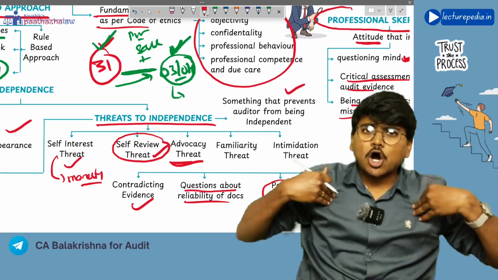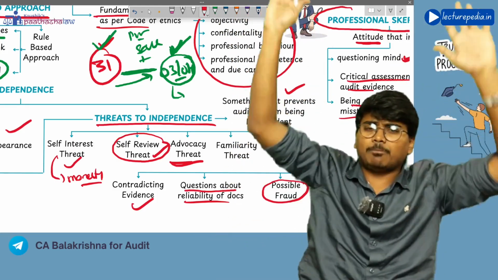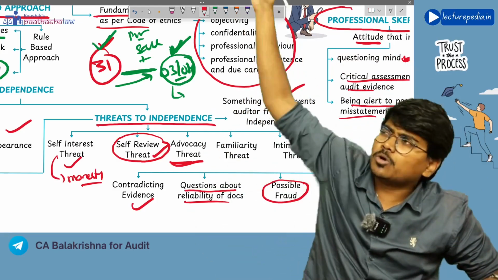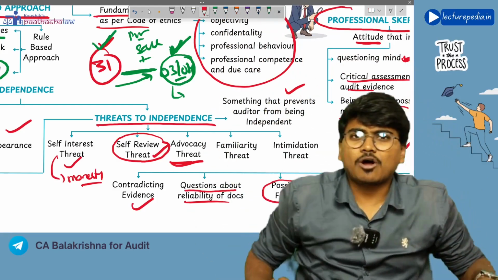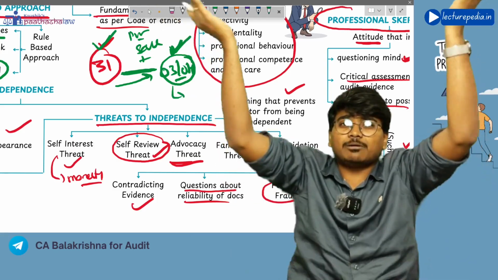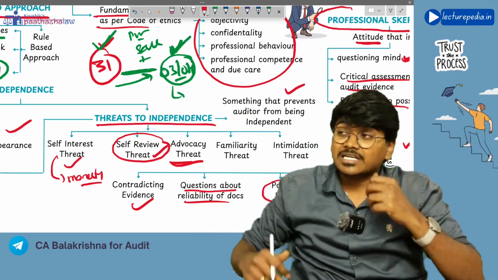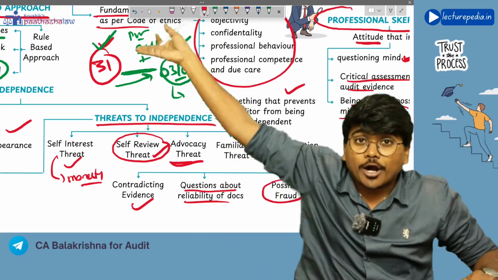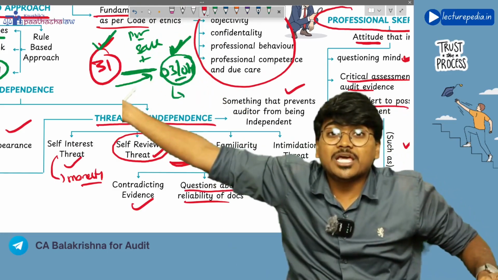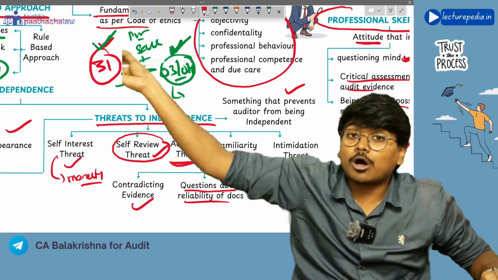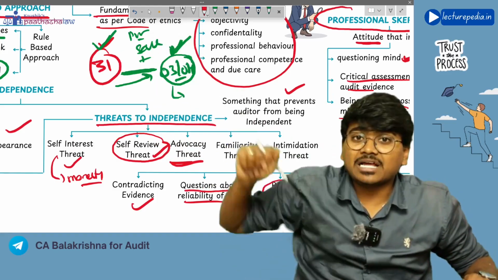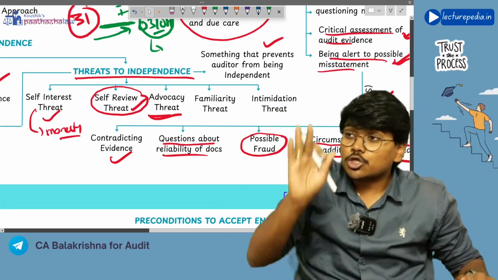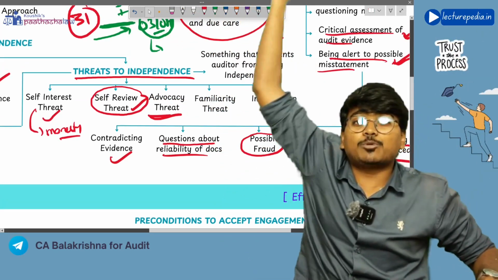Now the auditor has promoted the shares of the company, saying purchase the shares, the company is going to make so many profits. So you have promoted the company so much that in future, if the company makes any losses and you are the auditor, you will not be able to give a proper opinion on the financial statements, because you have promoted to the public, invest in this company, this will make profits, profits, profits.